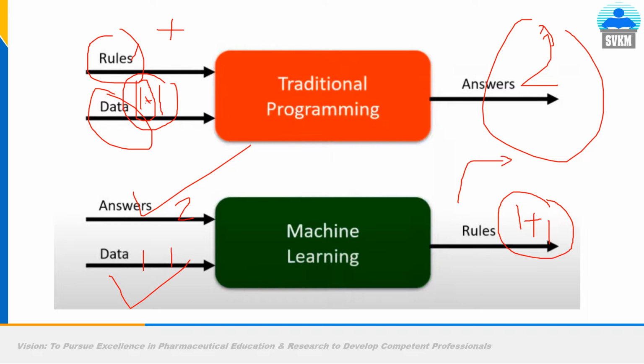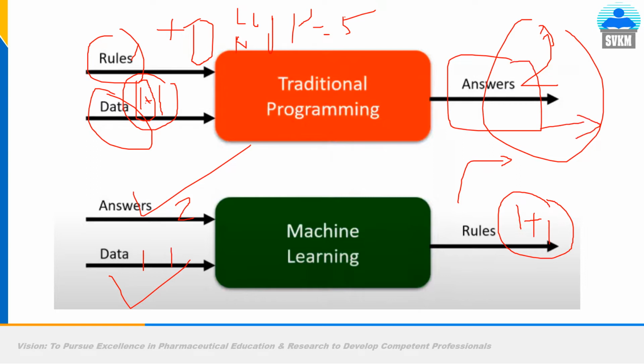So in terms of drug discovery, understand it like this. You are giving the structure. If this is the structure of a drug molecule, and the rule is that log P should be so and so, the number of hydrogen donors should be so and so, then it will say, okay, this can be a good drug. So the machine has done nothing. You know the rules, you have given the template, you have given the prototype, the successful blockbuster drug molecule, then it will give the answer: okay, it can be a good drug, or it cannot be a good drug, it will show the binding score, whether it will bind or not.